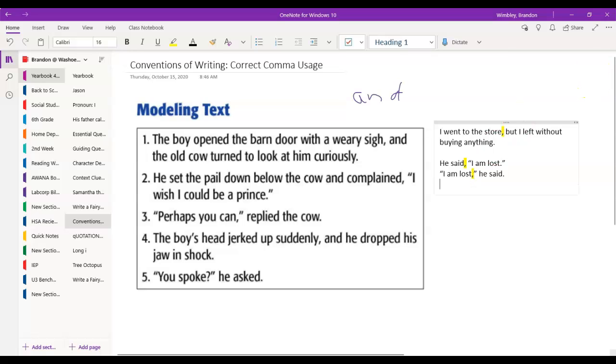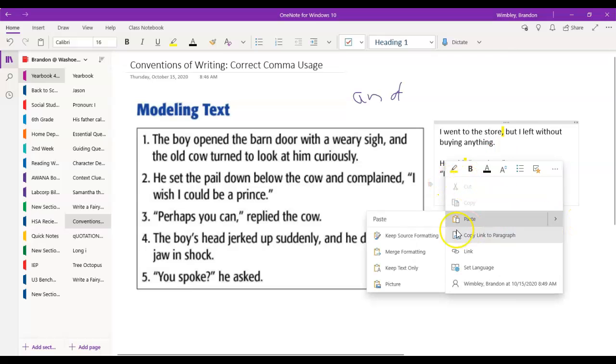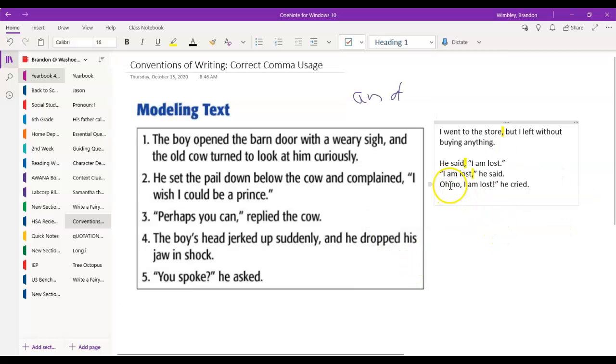So we're going to look at some more examples and change it up. Here's another one. I can also put a speaker tag at the end, but with a word like cried. If I use the word cried, I'm actually not going to use a comma. See if you can figure out what I use instead of this comma. "Oh no, I am lost!" he cried. Notice this comma has been replaced by an exclamation mark. So I'm always going to have some kind of punctuation, but it might be a comma, it might be an exclamation mark. That's what we're going to be working on as well: where these commas go for compound sentences and where they go when someone's speaking.